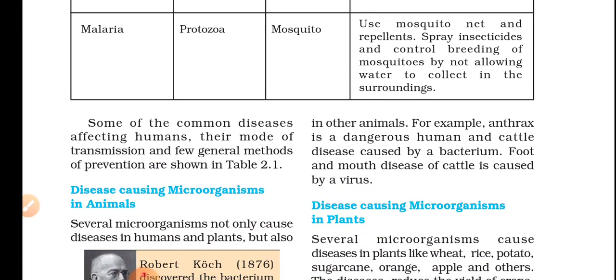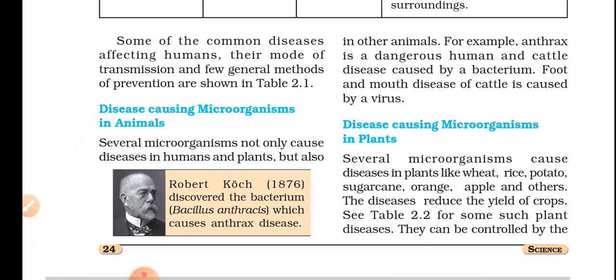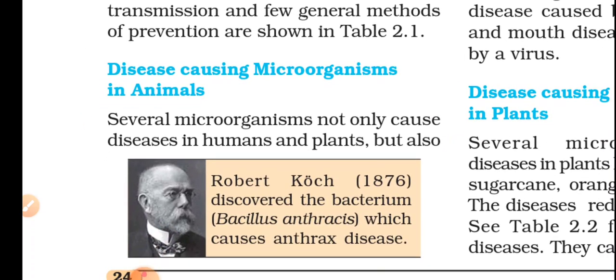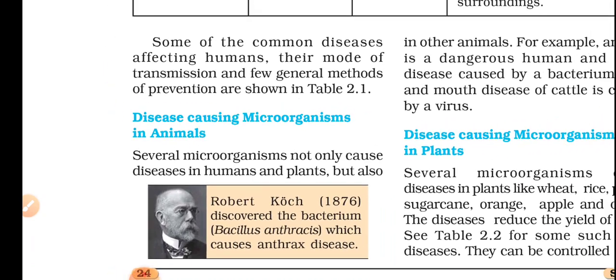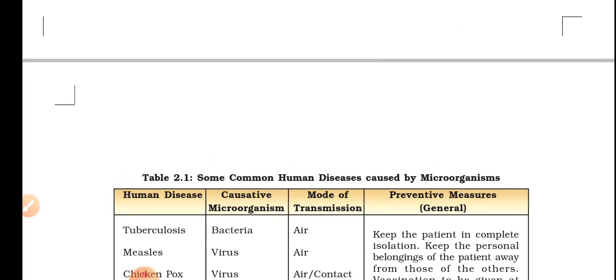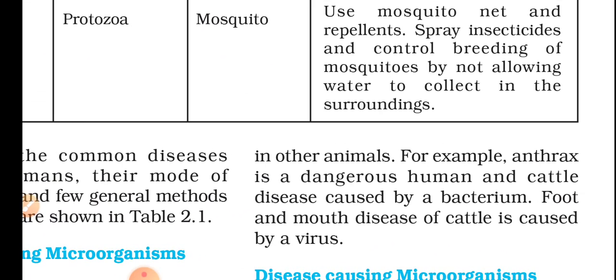Some of the common diseases affecting humans, their mode of transmission, and a few general methods of prevention are shown in the table. That is what we read till now. Disease-causing microorganisms: several microorganisms cause disease not only in humans and plants, but also in other animals. For example, anthrax is a dangerous human and cattle disease caused by bacteria.